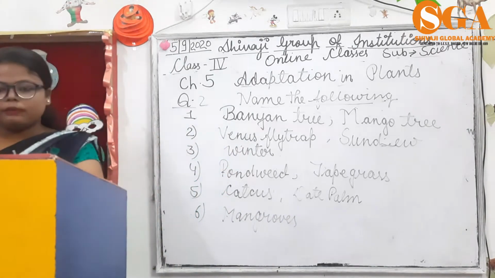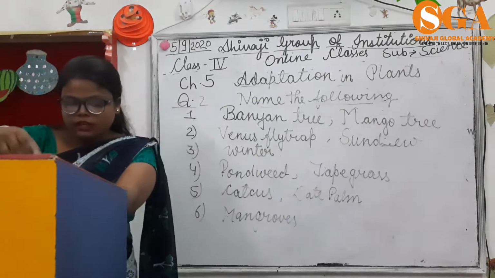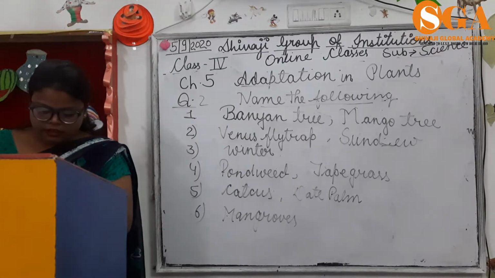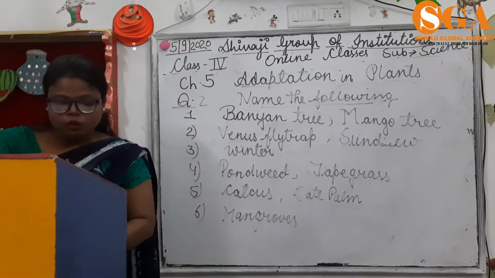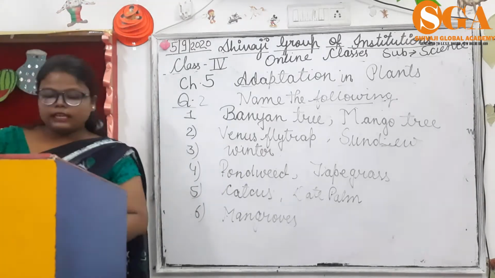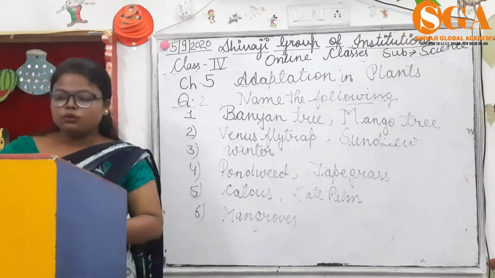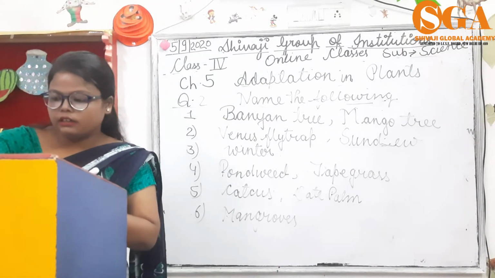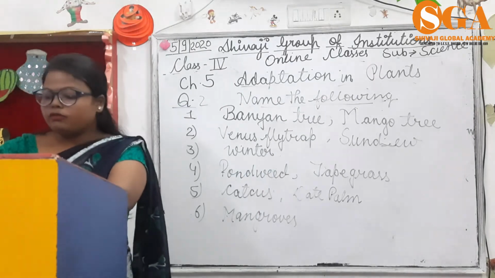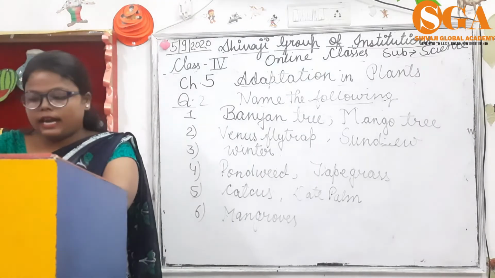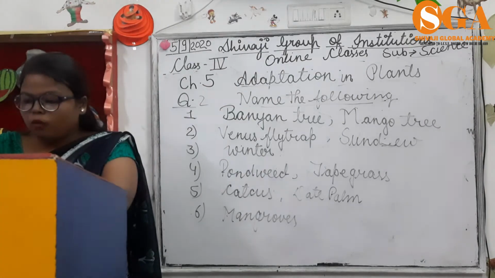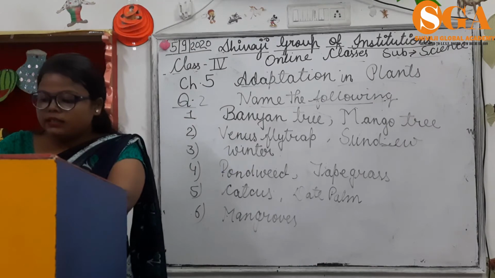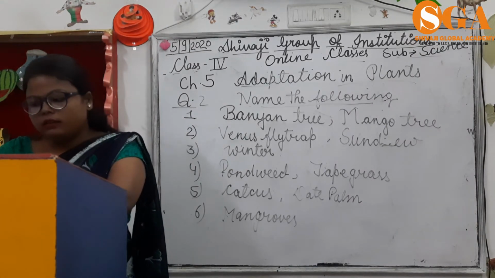Kids, I repeat this, name the following. First, two examples of plants that grow in plains, that is banyan tree and mango tree. Second, two insectivorous plants, that is Venus flytrap and sundew. Third, the season in which terrestrial plants shed their leaves is winter. Fourth, two examples of underwater plants, that is pondweed and tape grass. Fifth, two plants that grow in deserts, that is cactus and date palm. Sixth, plants that have breathing roots are called mangroves.